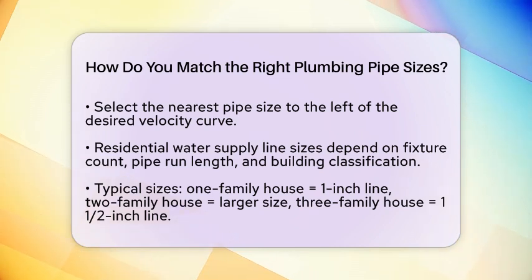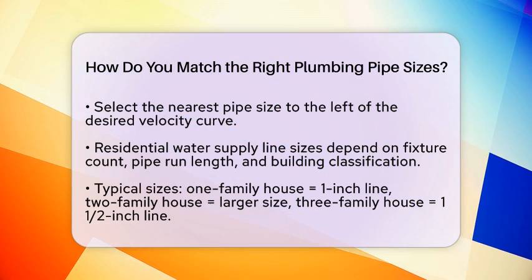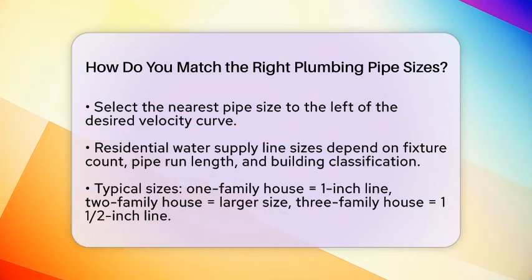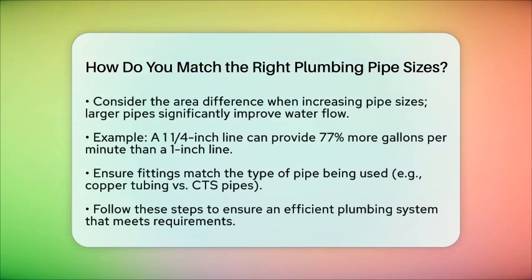It's also important to consider the difference in pipe sizes in terms of area. For example, increasing the pipe size from 1 inch to 1 1/4 may only be a 25% increase in length, but it's a 56% increase in area, which significantly affects water flow. A 1 1/4 line can provide almost 77% more gallons per minute than a 1-inch line.